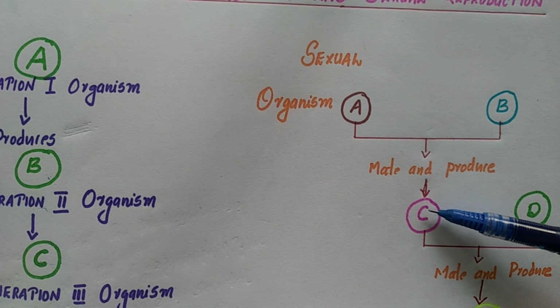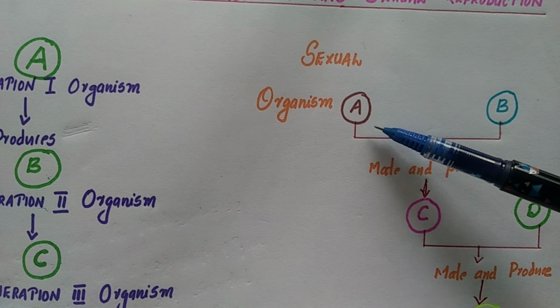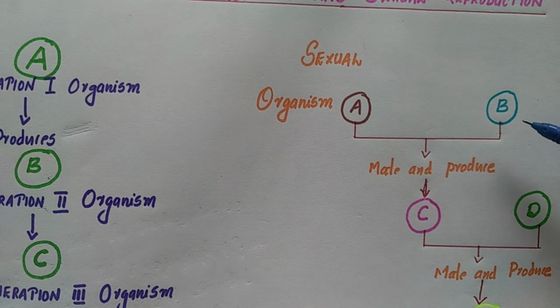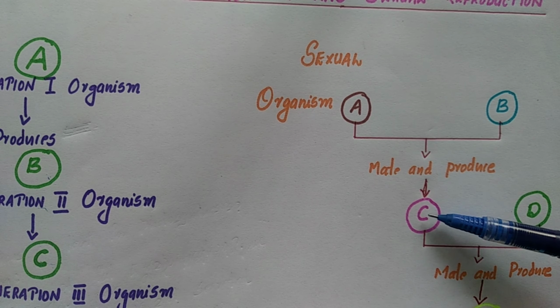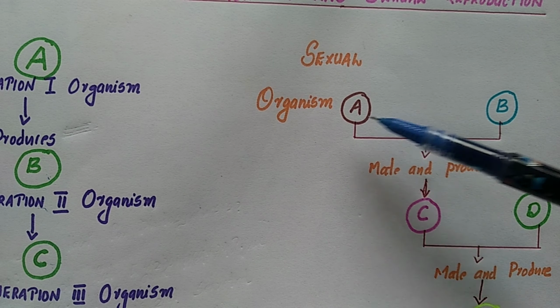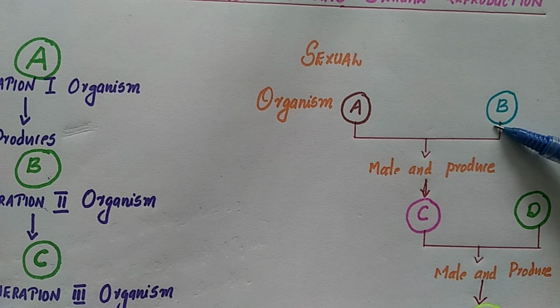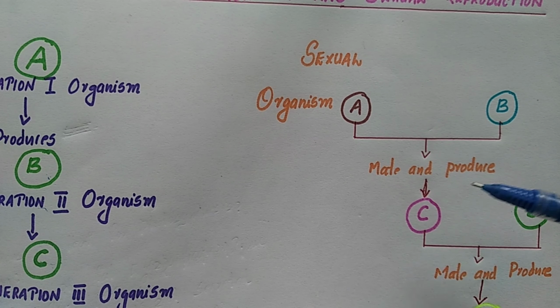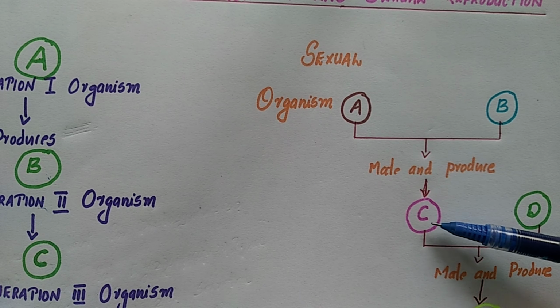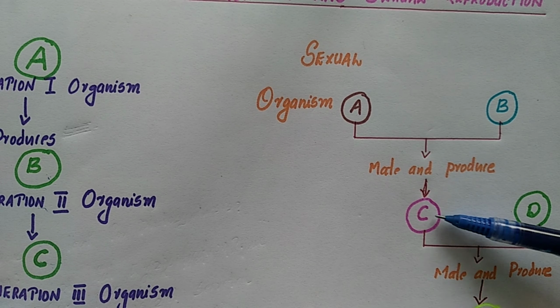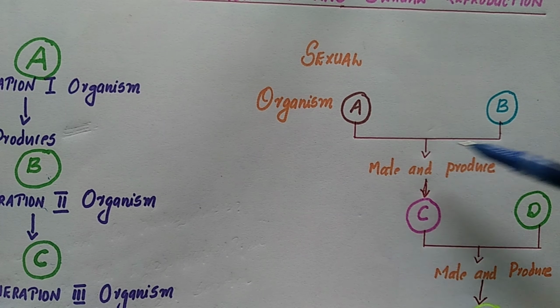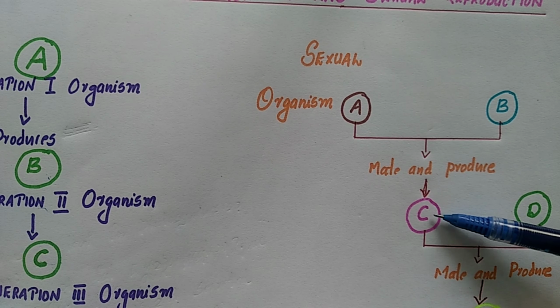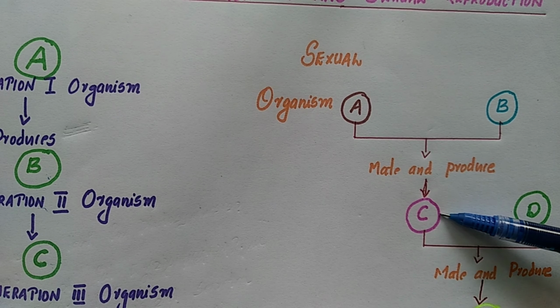So what will be the character strategy of C? It will possess mixed characters of A and B. C will possess some of the characters from A and some characters from B due to DNA pairing. So a new organism called C is formed. Because it possesses mixed characters of both parents, we call it a variation, and a new offspring is produced here.